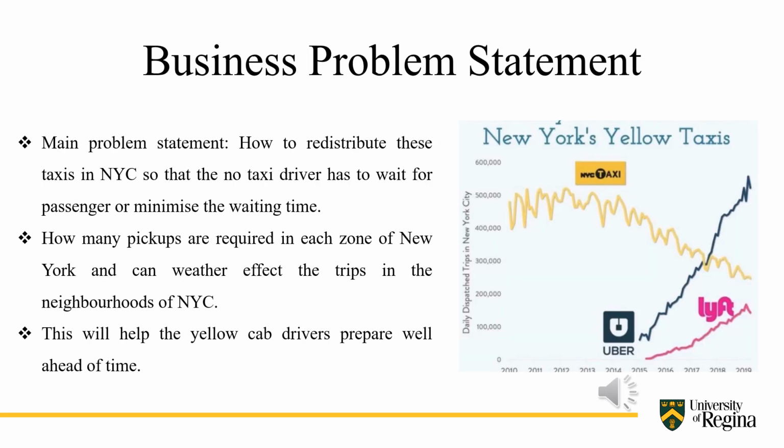Moving on to the business problem statement. As we can see, the daily dispatch trips for yellow cab taxis is decreasing over the years. So the main problem statement that arises is how to redistribute these taxis in New York City so that the demand of the taxi driver is met, and how many pickups are required in each zone of New York City can help the yellow cab taxi drivers prepare well ahead of time.